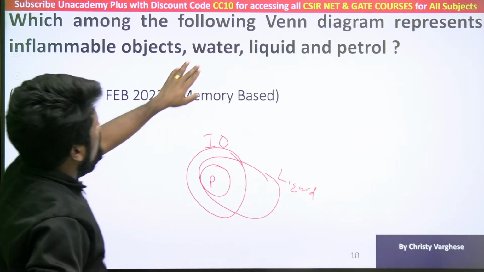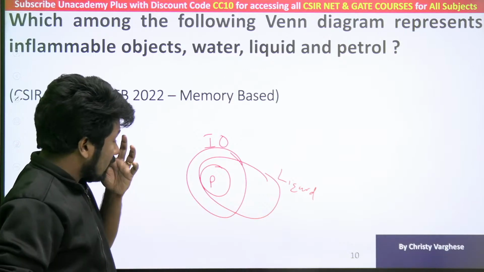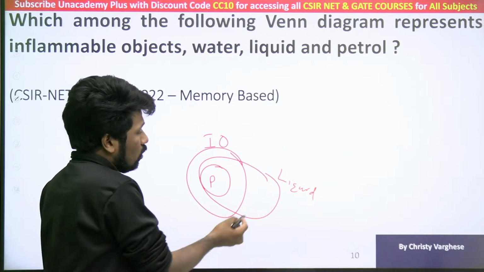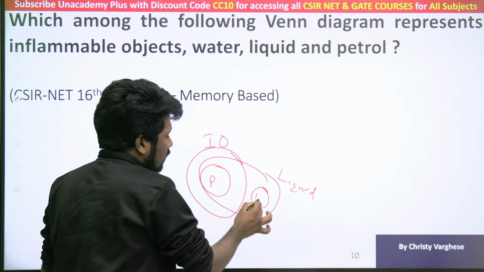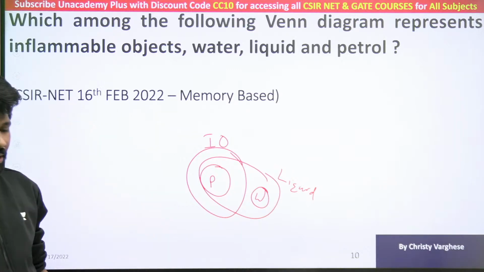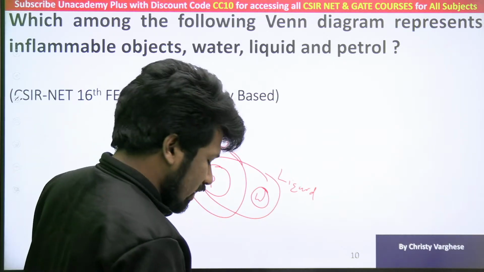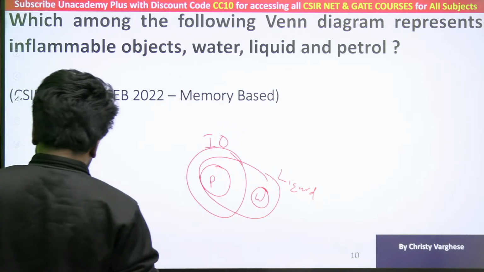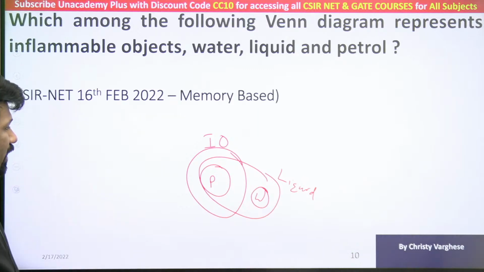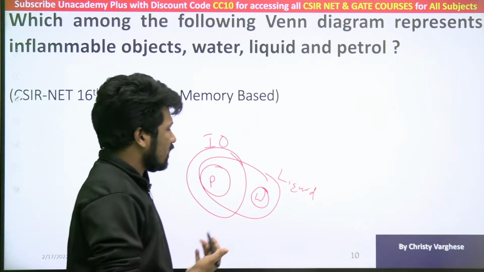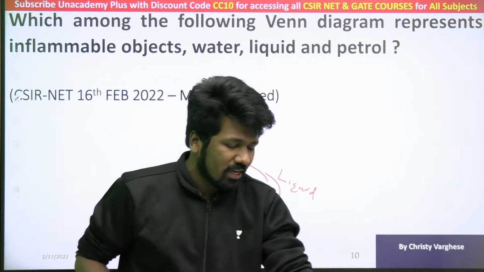And what about water? Water is a liquid but that is not inflammable, and water is not petrol also. So water will come somewhere here. So the rough Venn diagram we can draw is like this. So the answer will be something like this. Okay, I was told it was a rectangle. Okay, rectangle means change the diagram to rectangle. That does not make any difference.